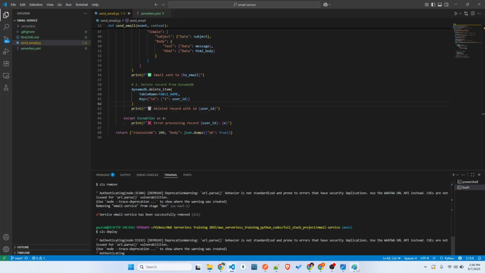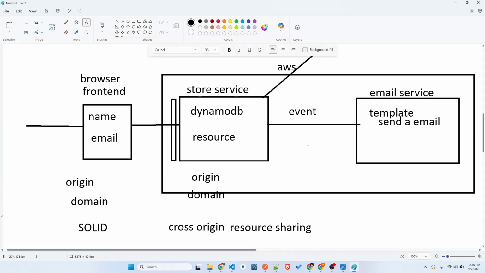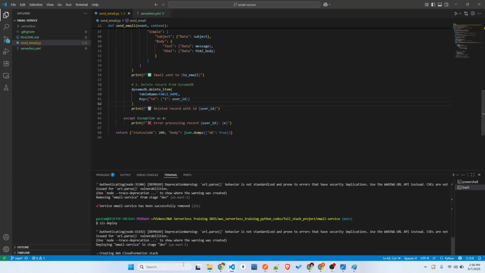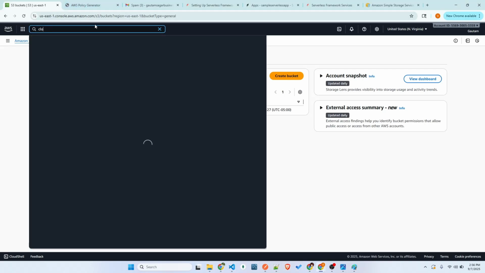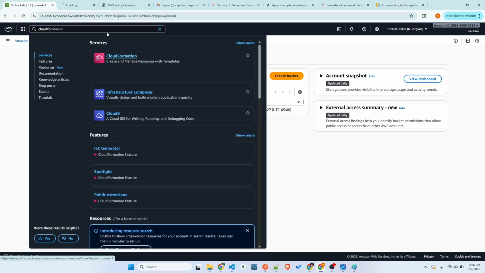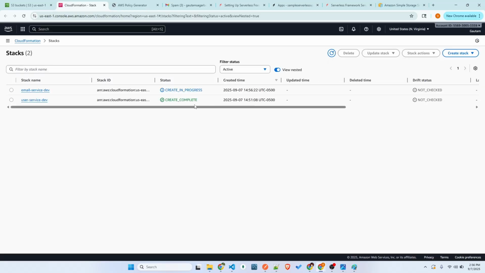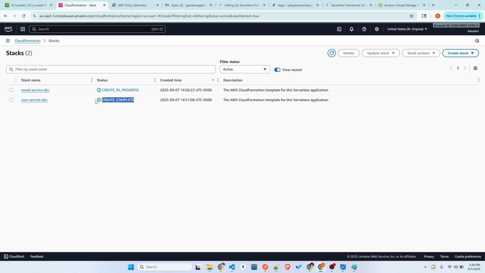So now what we did is we created this API gateway and this Lambda and the DynamoDB, and we are going to connect these events to the email service, this email Lambda, and send an email to this email using SES. Okay, so we can always go to CloudFormation and check whether it is running properly or not. So it just shows create completed. That means there are no errors.